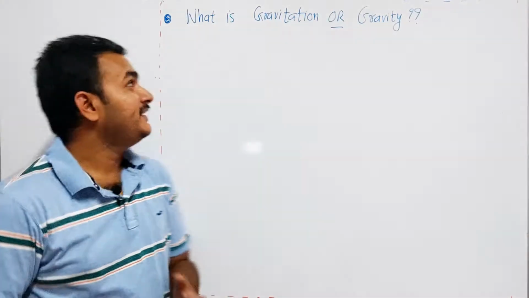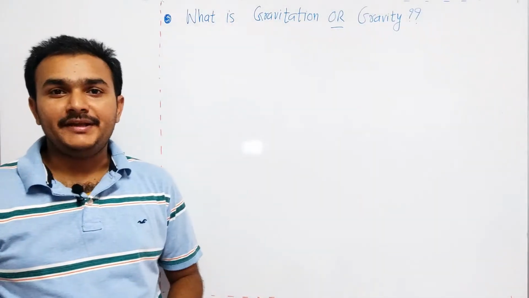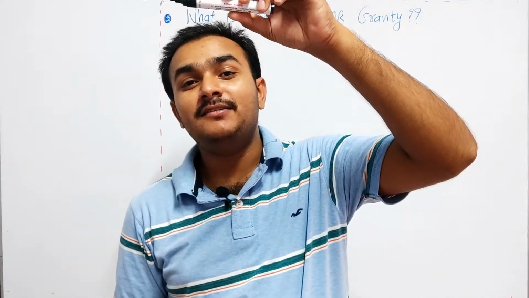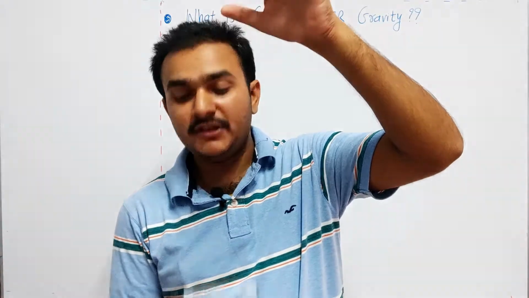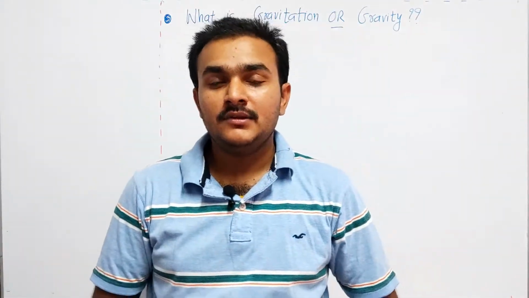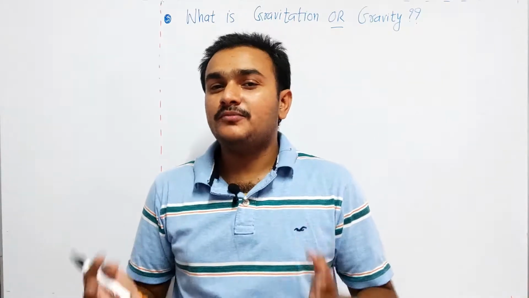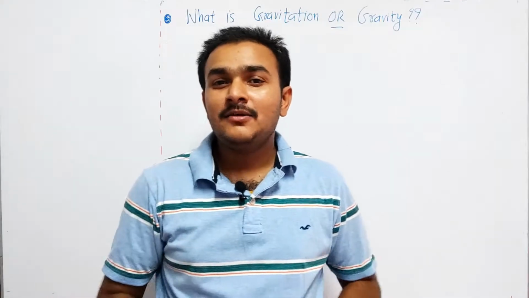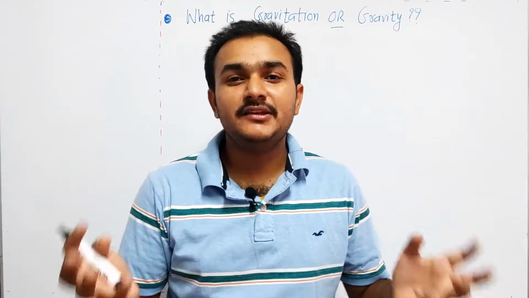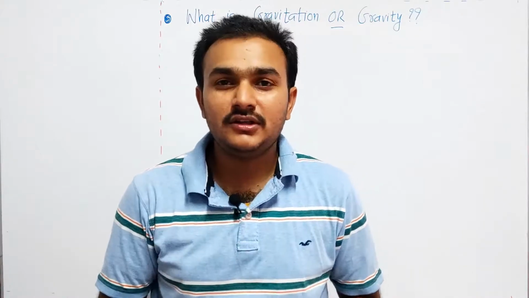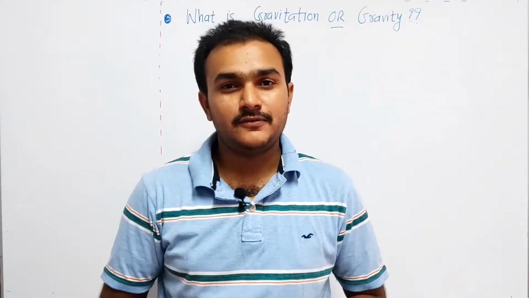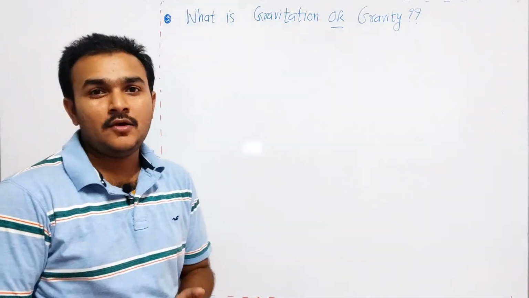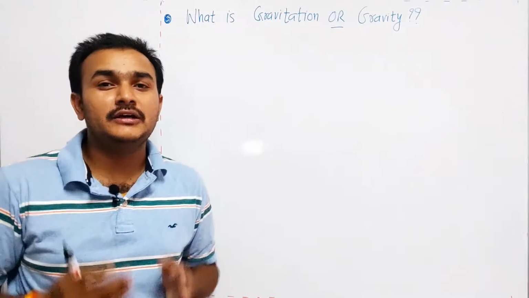Okay, so the first point is what is gravitation or gravity. It has been observed that if a body falls from some height from the surface of the earth, it always moves towards the surface of the earth. So earth attracts objects towards itself. Newton said that not only earth but any two objects in the universe will attract each other due to the force called gravitational force. So what basically is gravitation? What is gravity due to the earth?